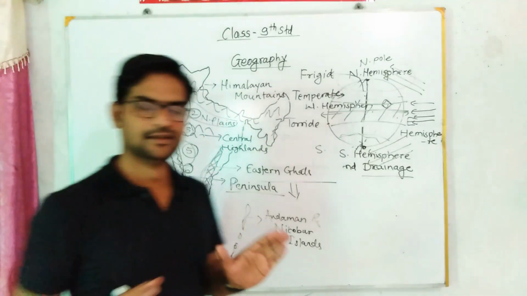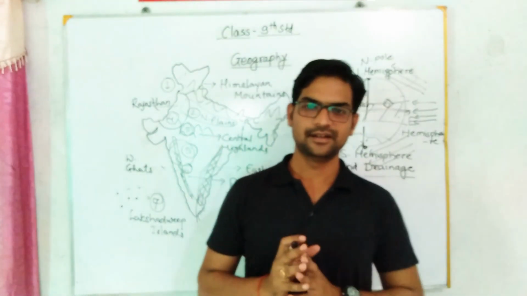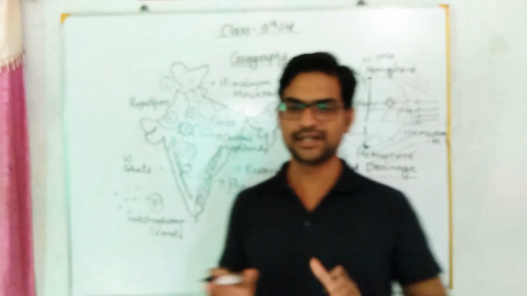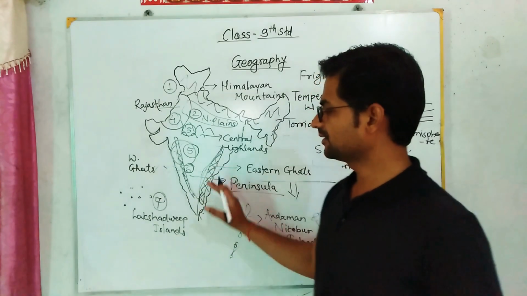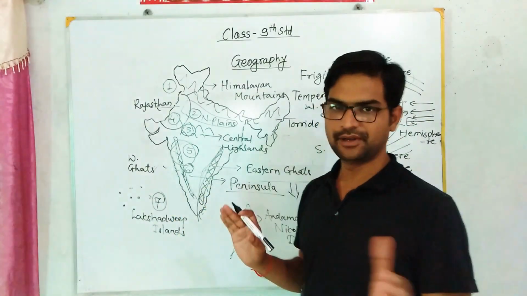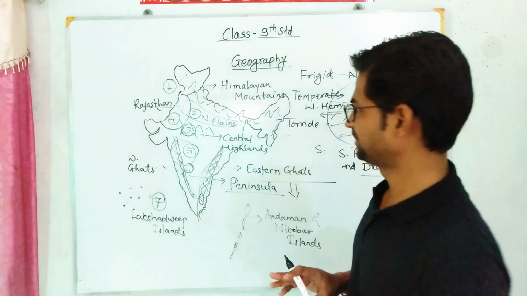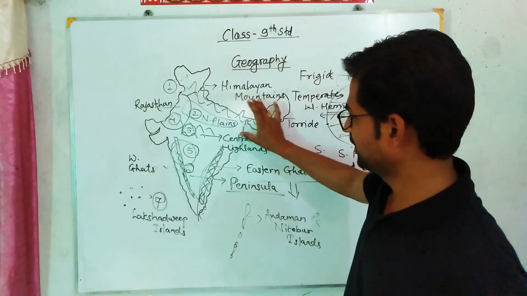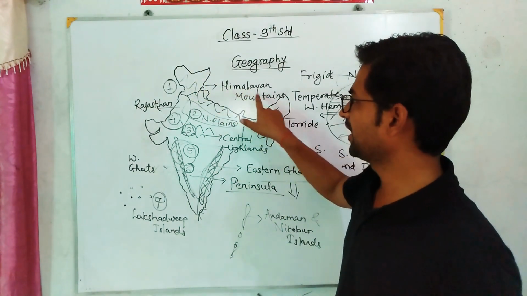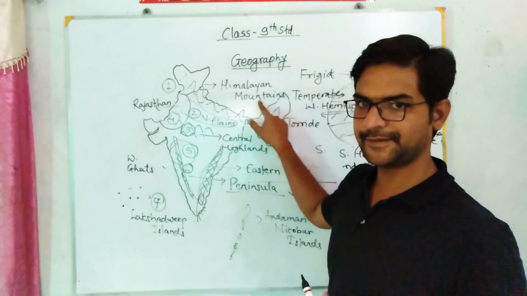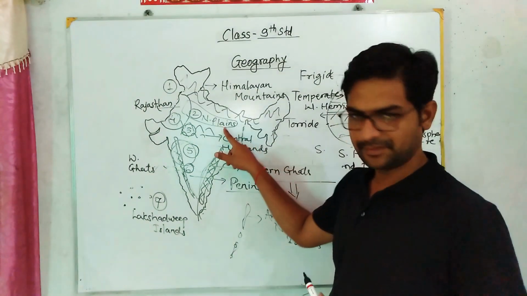So my dear students, this is a completely introductory lecture of this chapter, Physical Divisions of India. So there are 7 physical divisions. I will revise that, just be with me. First one, Northern Indian mountains, that is also known as Himalayan mountains. Okay. Second one, Northern Plains.